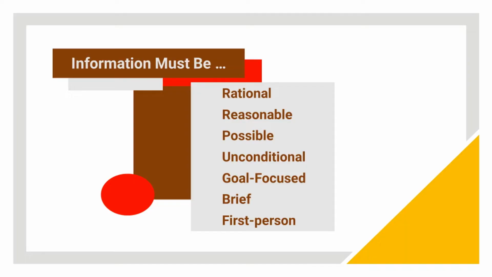Now, the most effective information is constructed using the following criteria. It must be rational, reasonable, possible, unconditional, goal-focused, first person, present or future, and brief. Rational.